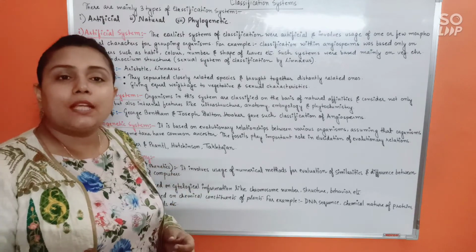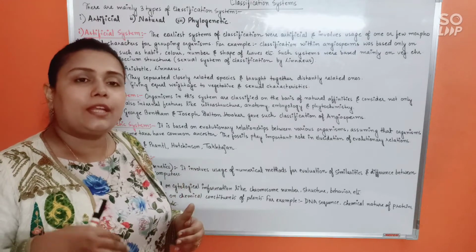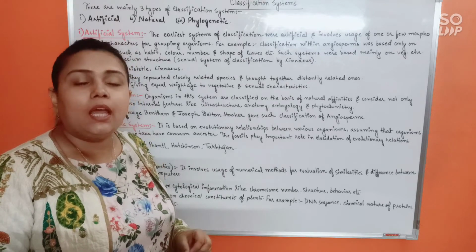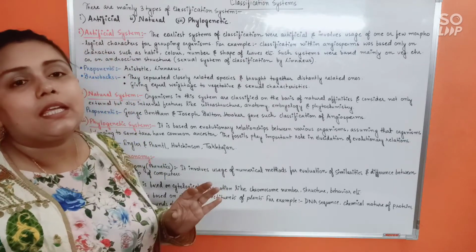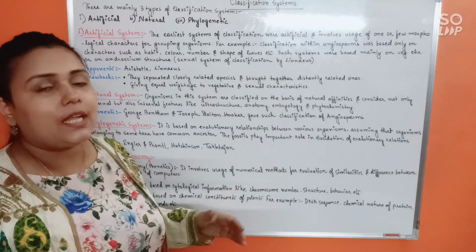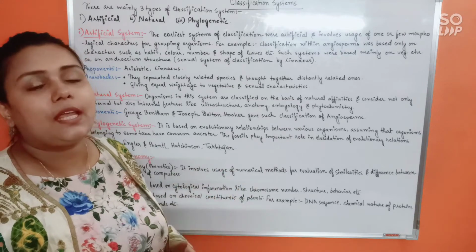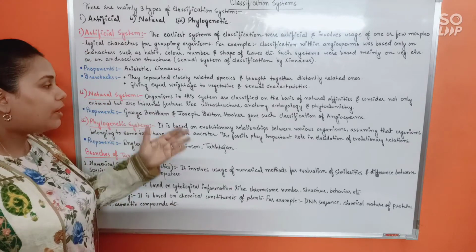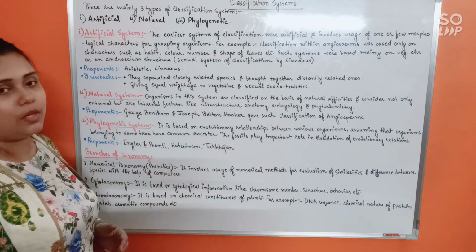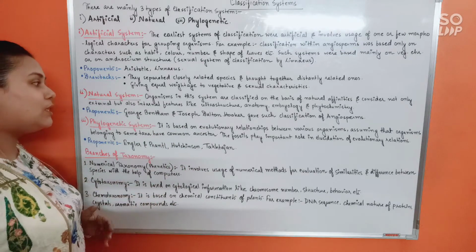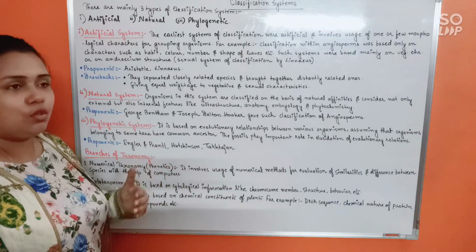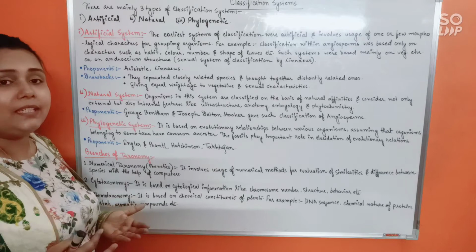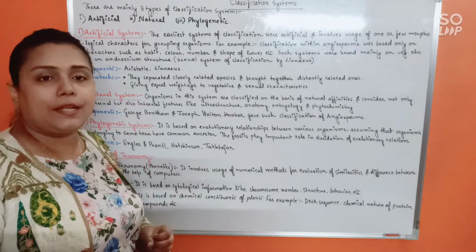Now, natural system of classification was a way of rectifying the flaws of artificial system of classification. That's why natural system of classification is not only based on external features, that is morphology, rather it also takes into consideration many internal features of an organism like ultrastructure, anatomy, embryology, etc. Alright, so that's how natural system of classification is much more appropriate or much more valid in comparison to the artificial system of classification.